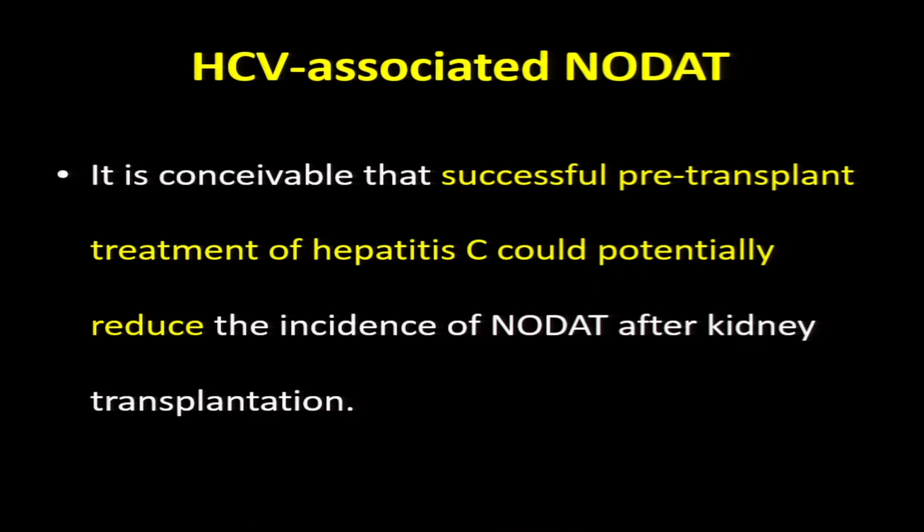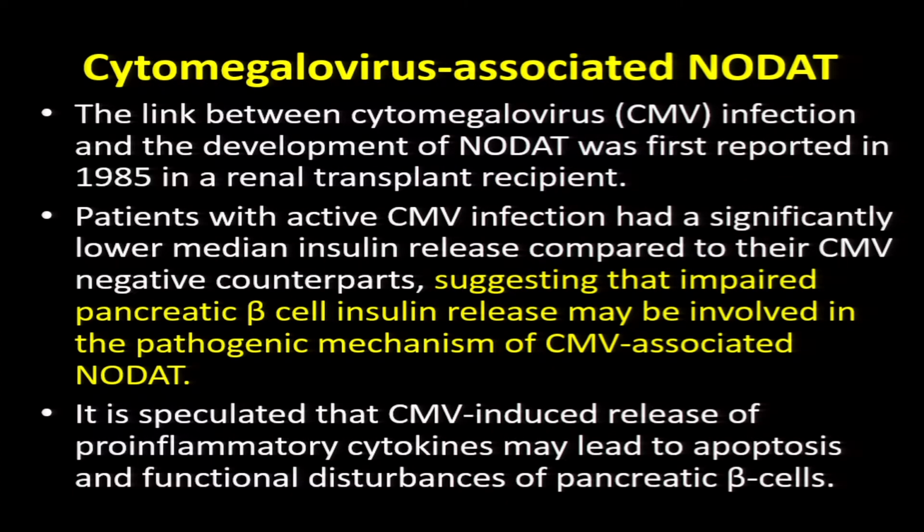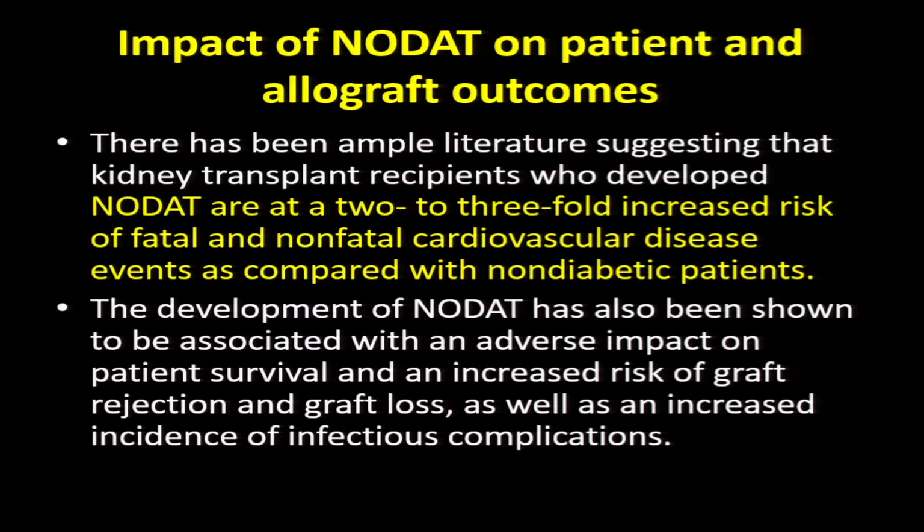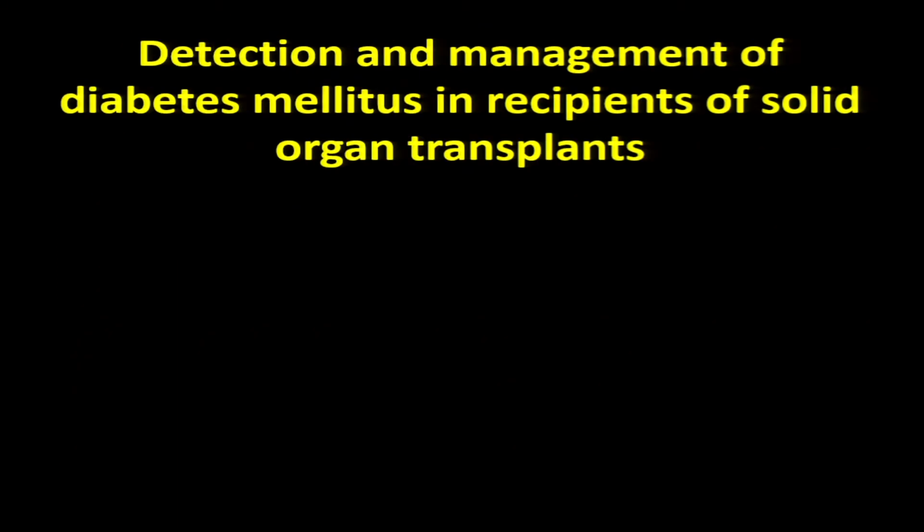So, potentially modifiable risk factors, as I told you, are IGT, diabetes, and other things. HCV-associated NODAT can be prevented, and successful pre-transplant treatment of the hepatitis could potentially reduce the incidence of NODAT. And with cytomegalovirus, there is a suggestion that impaired pancreatic beta cell insulin release may be involved in the pathogenic mechanism of cytomegalovirus-associated NODAT. The impact of NODAT on patient and allograft outcomes is a 2 to 3-fold increased risk of fatal and non-fatal cardiovascular disease events as compared with non-diabetic patients.